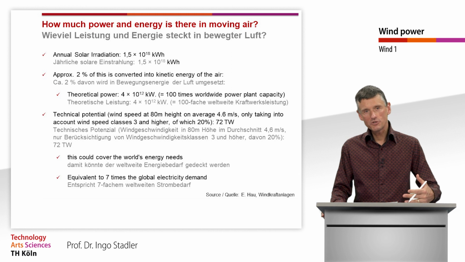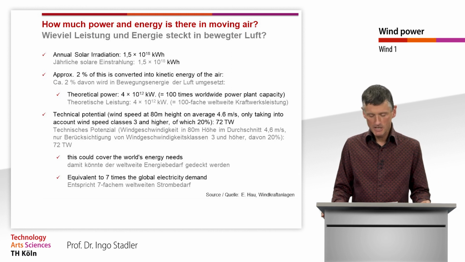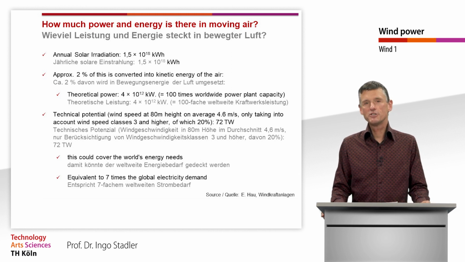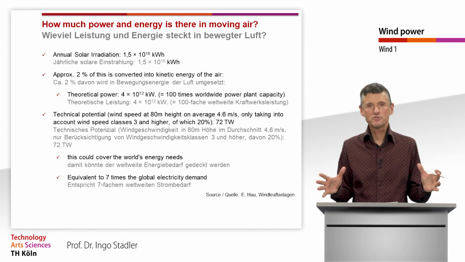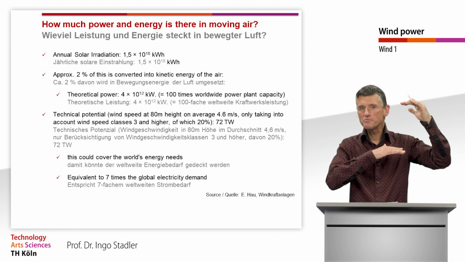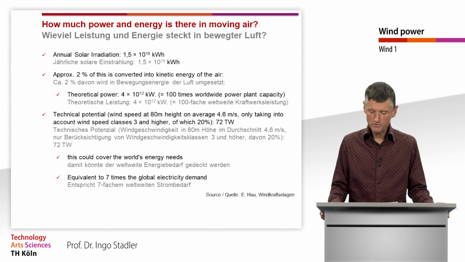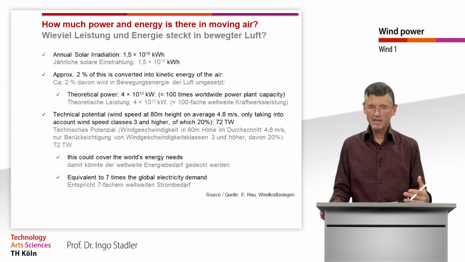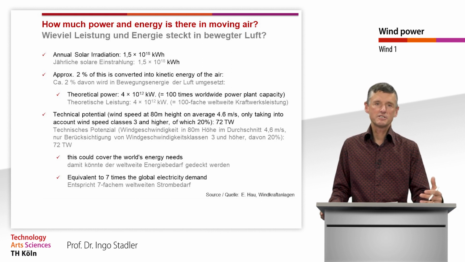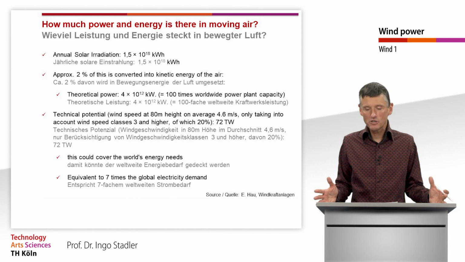When we go more to a technical potential, and we assume, for example, only those parts of the atmosphere close to 80 meters above ground, where wind turbines typically operate, there we have an average wind speed of 4.6 meters per second around the globe.